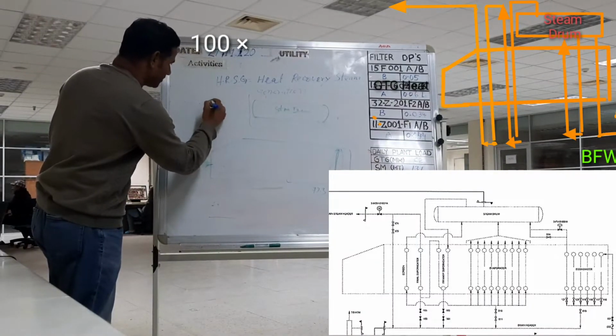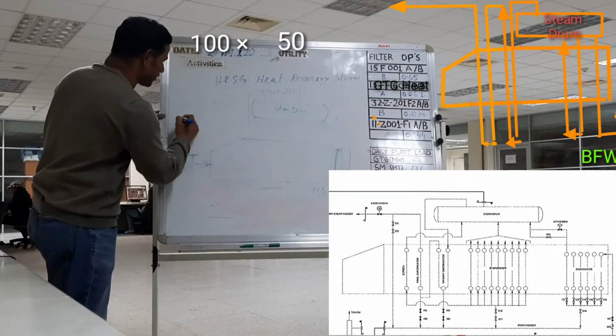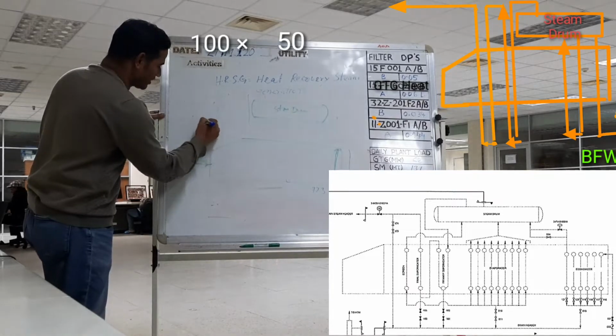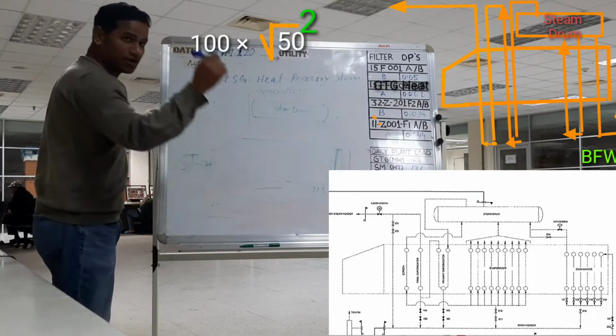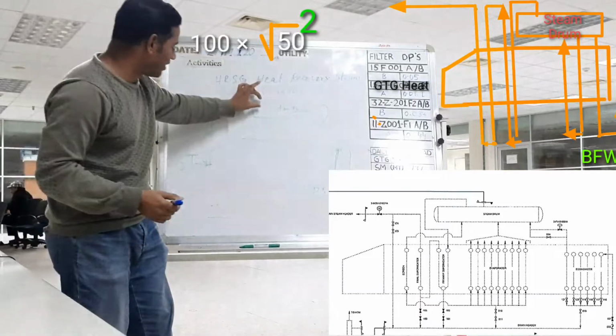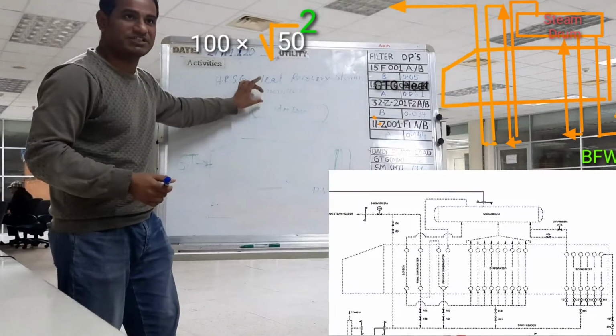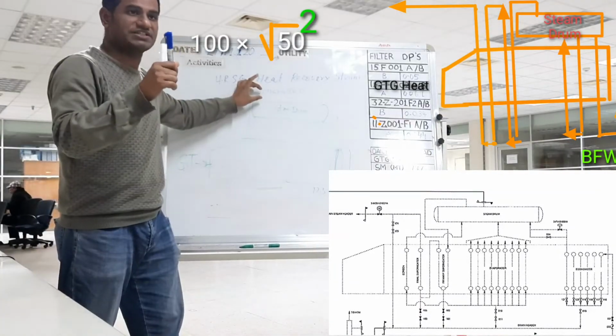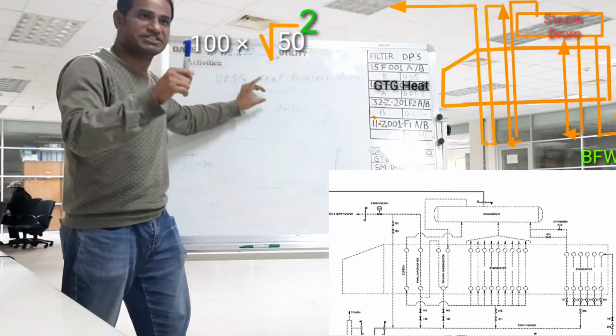50 kg, root 2. You calculate how much temperature is coming? 100. How much is coming? That's right. Because now this side pressure is 50 kg, so this is actually 266 degrees centigrade temperature. Will it actually be steam or water?